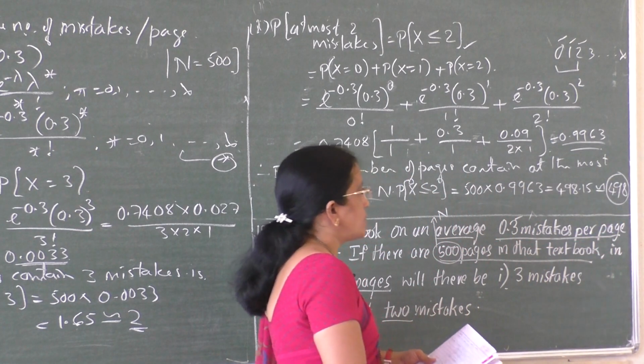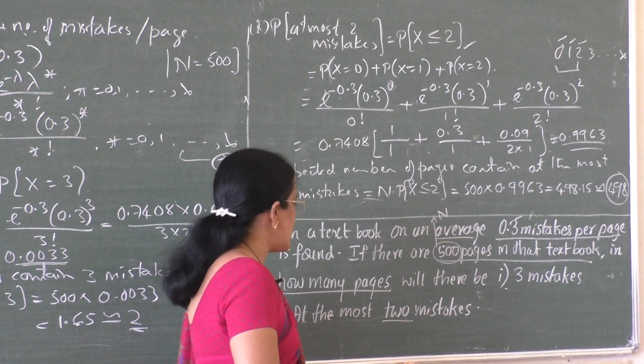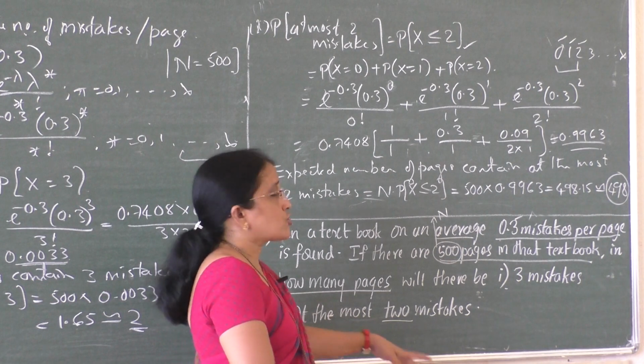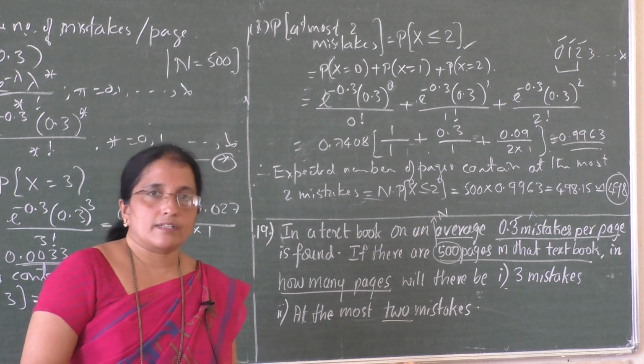That is, among 500 pages, you can observe 498 pages contain at the most 2 mistakes, right? This is the meaning of those statements.